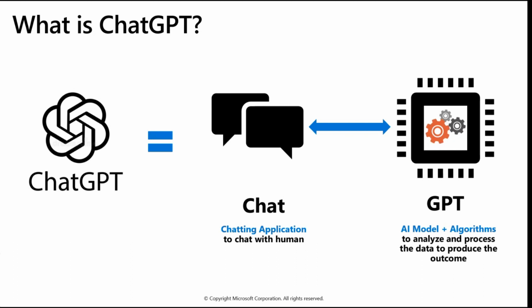As I told you already, the AI model is just a collection of a lot of algorithms, a lot of programs, a lot of code, so that it can analyze the data and process the data to produce the outcome. So ChatGPT is made up of two words, chat and GPT. Now let's talk about this AI model in more detail. What does GPT mean?